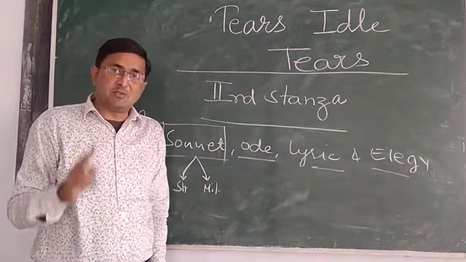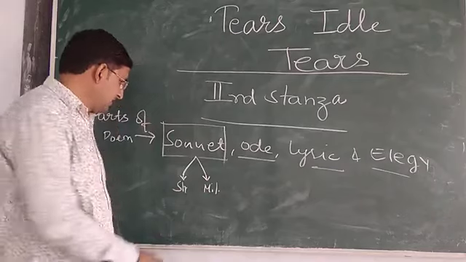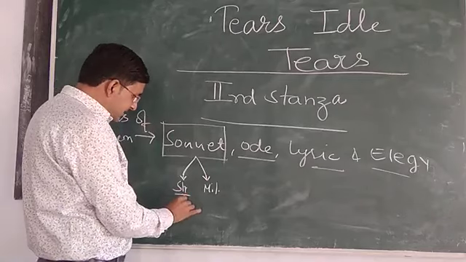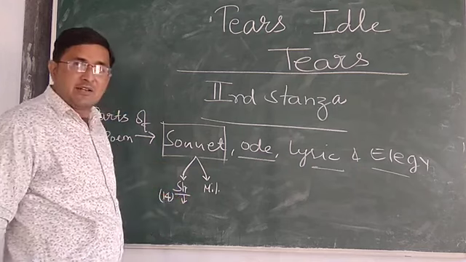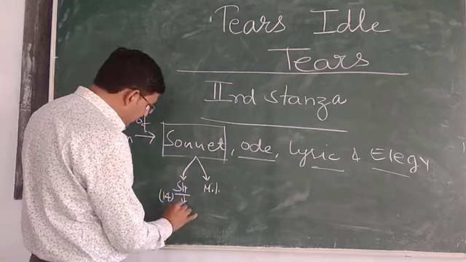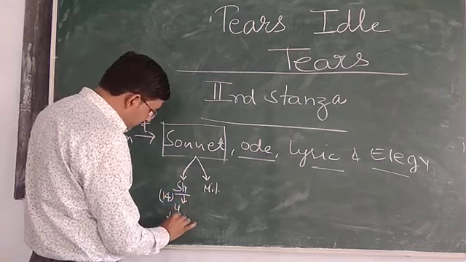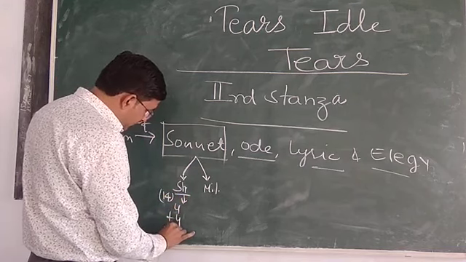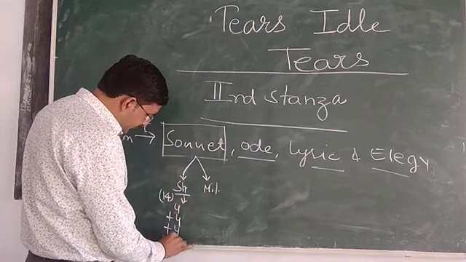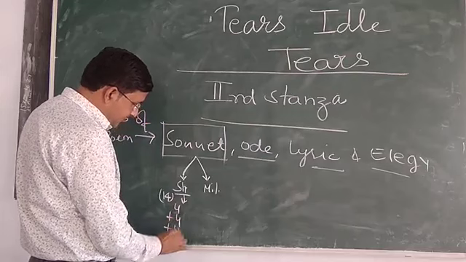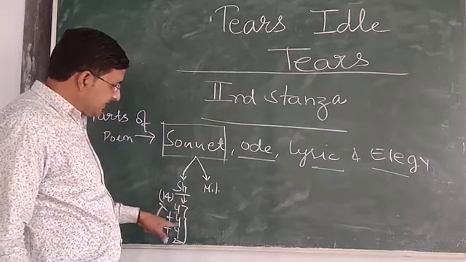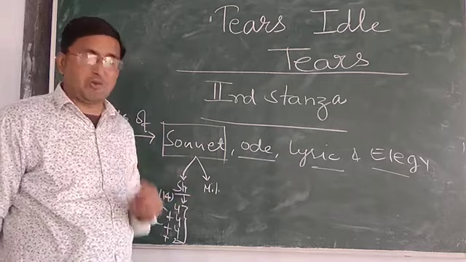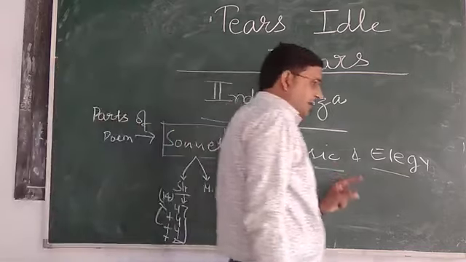So a sonnet has two special types. First is the Shakespearean sonnet. In the Shakespearean sonnet, 14 lines are divided as 4 plus 4 plus 4 plus 2, which equals 14. This is the stanza type in the Shakespearean sonnet.